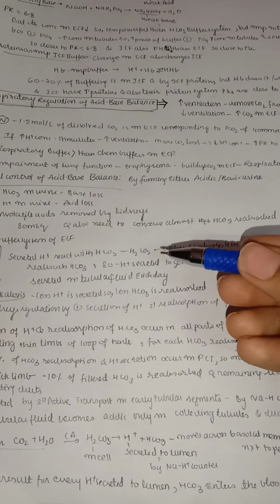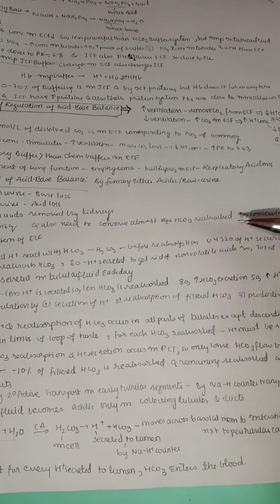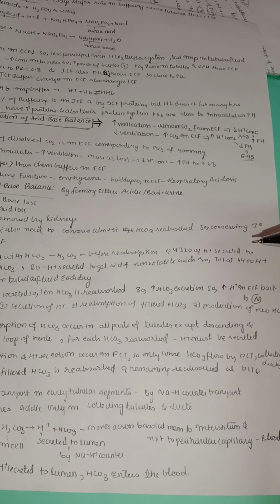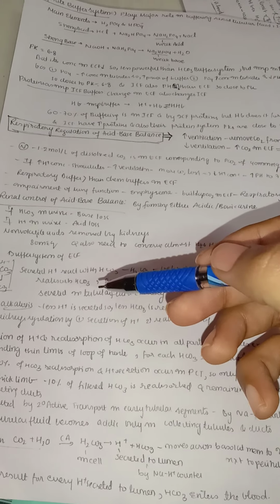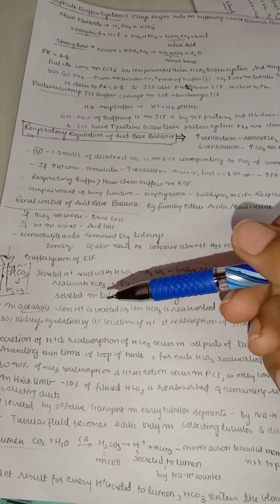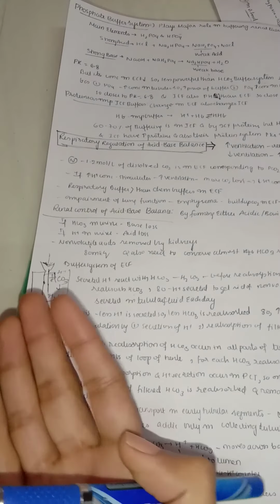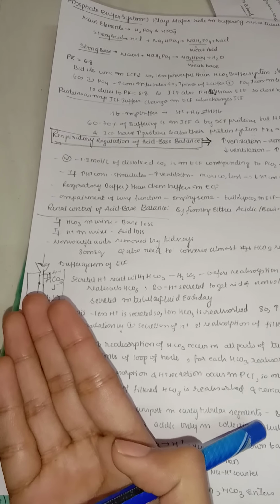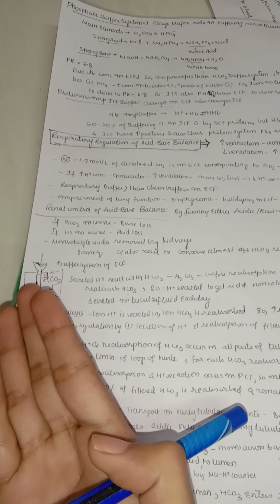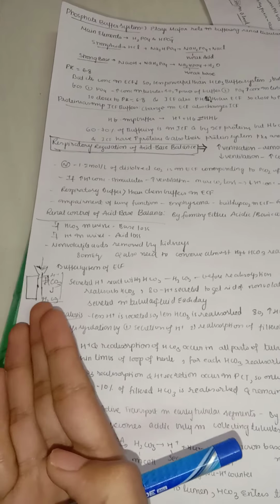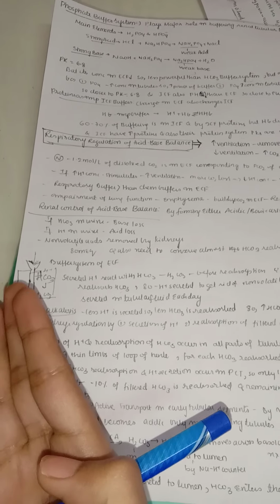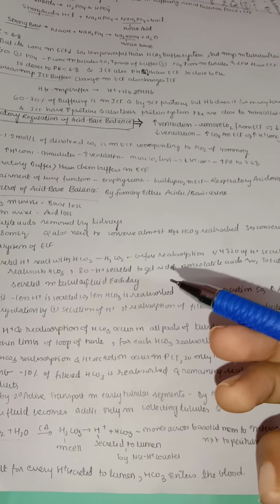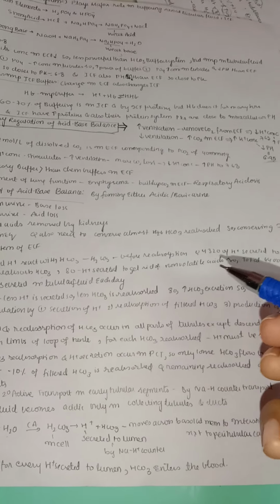Now, before reabsorption of this H2CO3, about 4320 milliequivalents of hydrogen ion is secreted per day, along with reabsorption of bicarbonate. As the hydrogen ion comes out, the bicarbonate goes inside. We will understand that procedure later, but first understand that as the hydrogen ion comes out into the lumen, the bicarbonate will always be reabsorbed finally into the peritubular capillaries and into the blood. The hydrogen secreted is also to get rid of non-volatile acids.